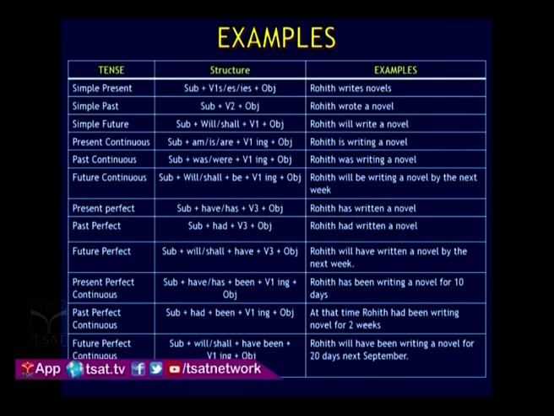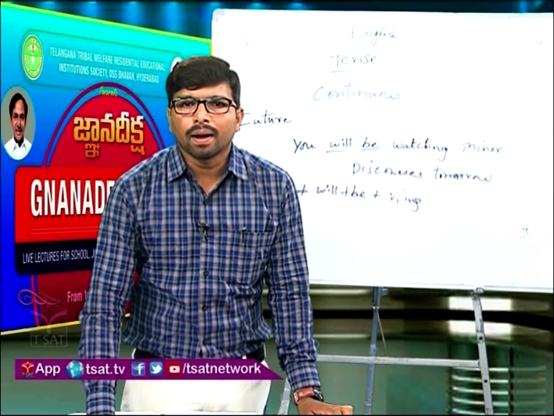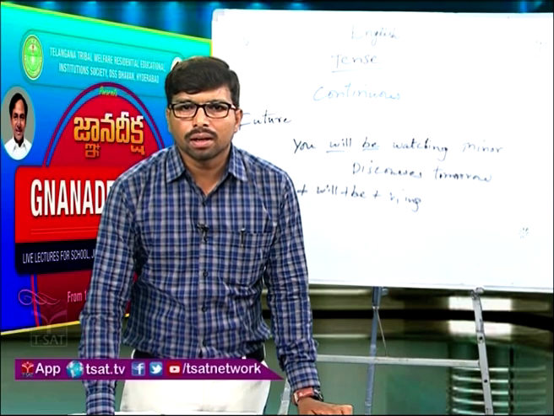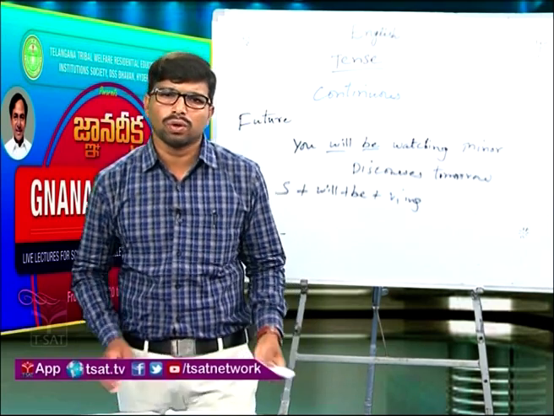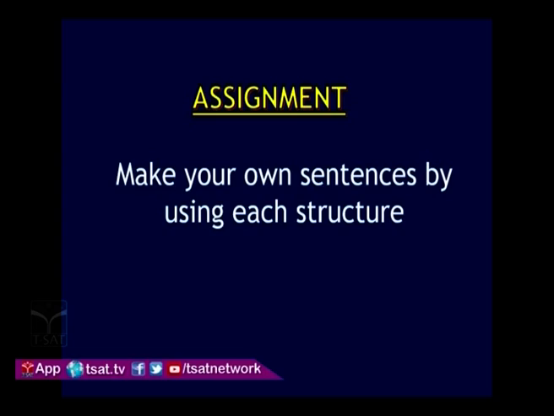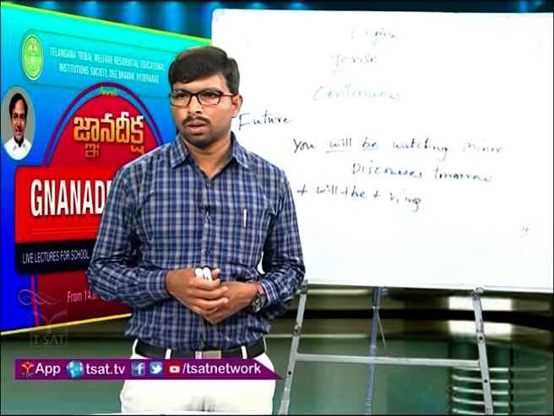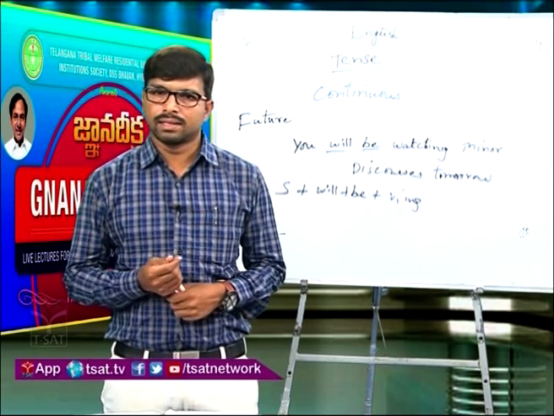So, these are the 12 tenses along with the structures and examples. Let us see, my children, your assignment: make your own sentences by using each structure of tenses. Stay home, stay safe. Thank you.